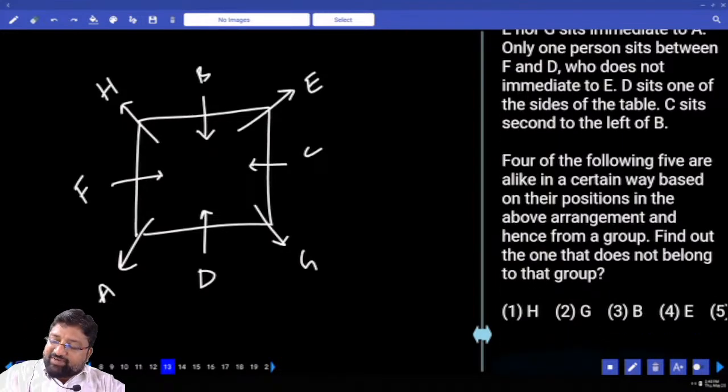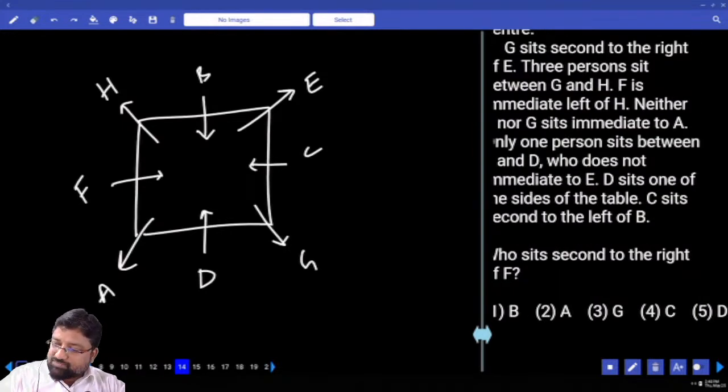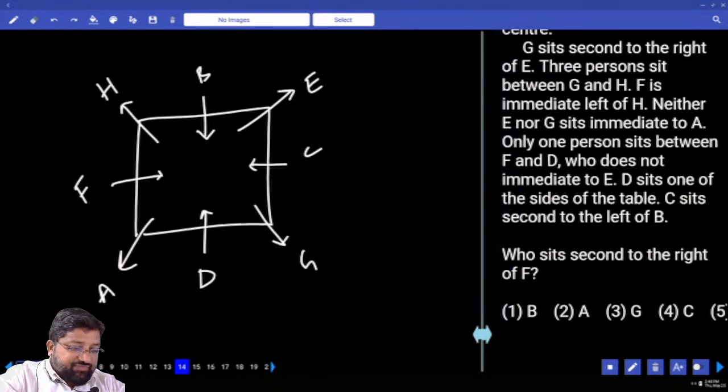Out of the following 5 options, obviously the answer will be inside or outside on top. HGBE, HGBE. B is in the middle. So the answer is B.